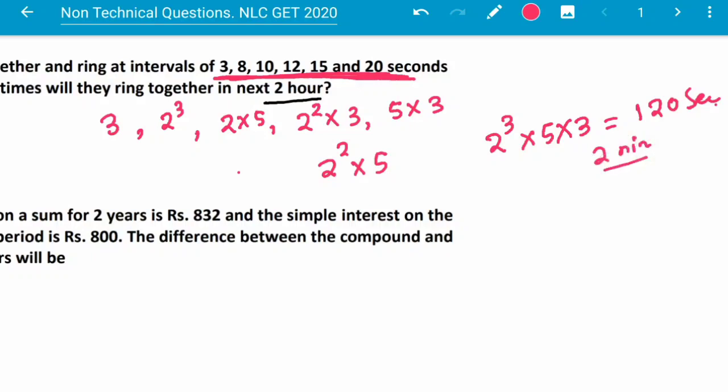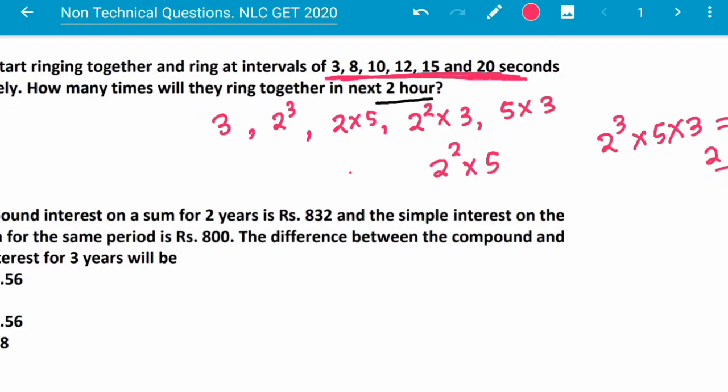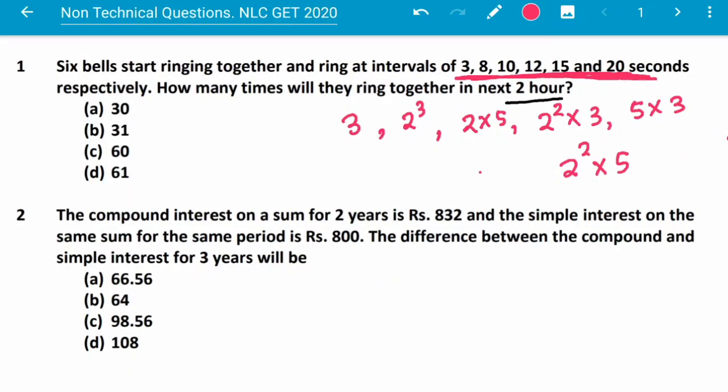Hence they ring together every 2 minutes. So in the next 2 hours, that means in the next 120 minutes, they will ring 120 by 2, that means 60 times.